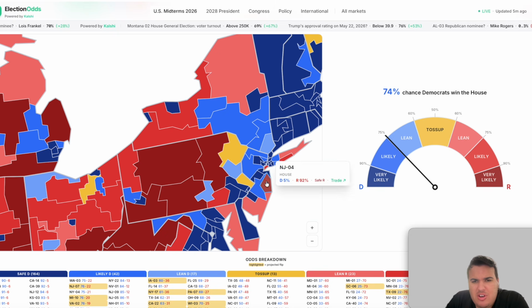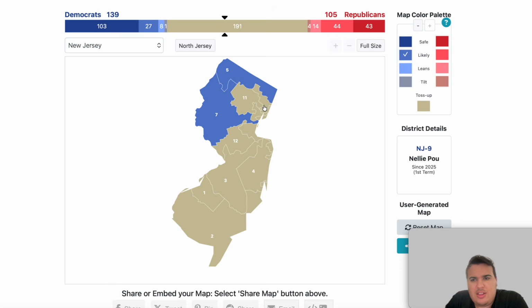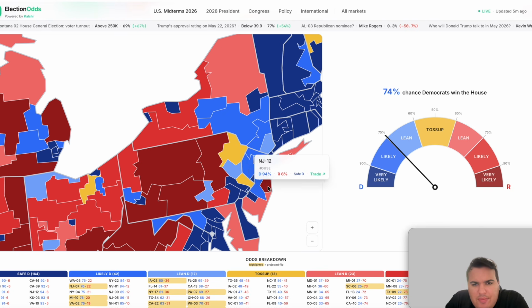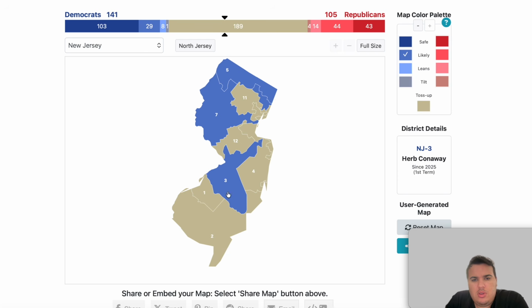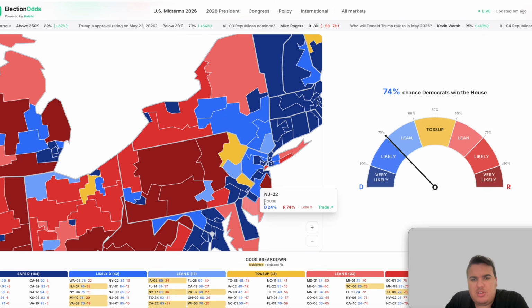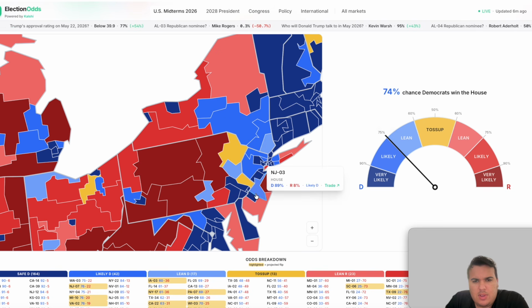I might just zoom in here on New Jersey to make sure. The 5th district is likely blue, and the 9th district is also likely blue here. So just want to get the margins completely correct here. Okay, the 3rd district is likely blue. And then the 2nd district appears to be lean Republican. So we can put that 2nd district as lean R. Very good.